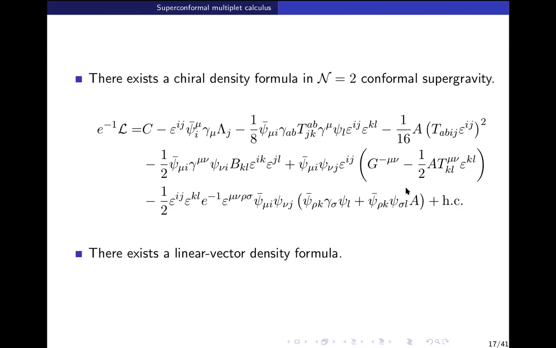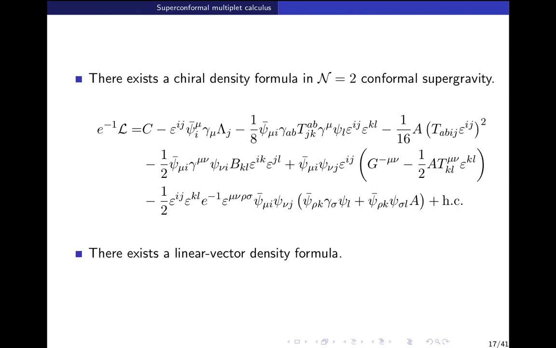But the usefulness of this is that you can embed some other multiplet inside this. Okay? For example, there is some complex scalar x in the vector multiplet. This A can be written as x square. Okay? And then you can try to see how other fields are embedded in other fields of the chiral multiplet. Once you substitute all of them, you will get a Lagrangian for the vector multiplet.